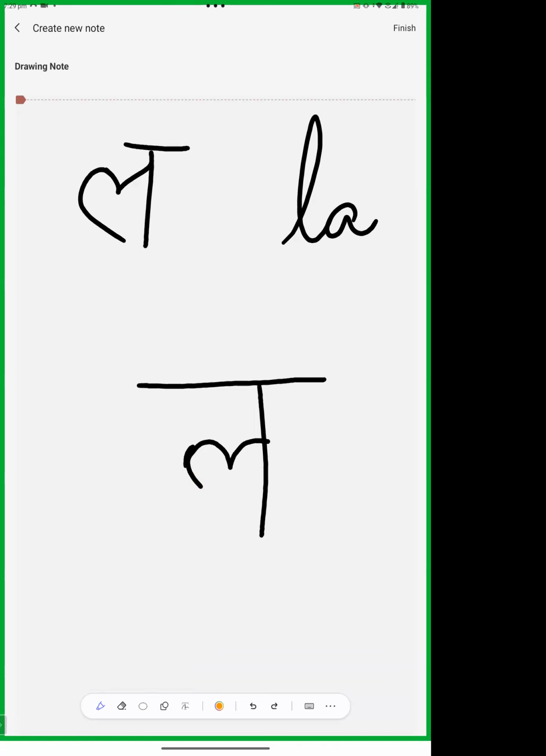But from this image, we can understand very clearly, okay, it is La. It is not similar to another letter. And it is very similar to Devanagari. So I don't think there is any confusion left in everybody's mind. Okay. Now we are going to the next letter. Letter V.